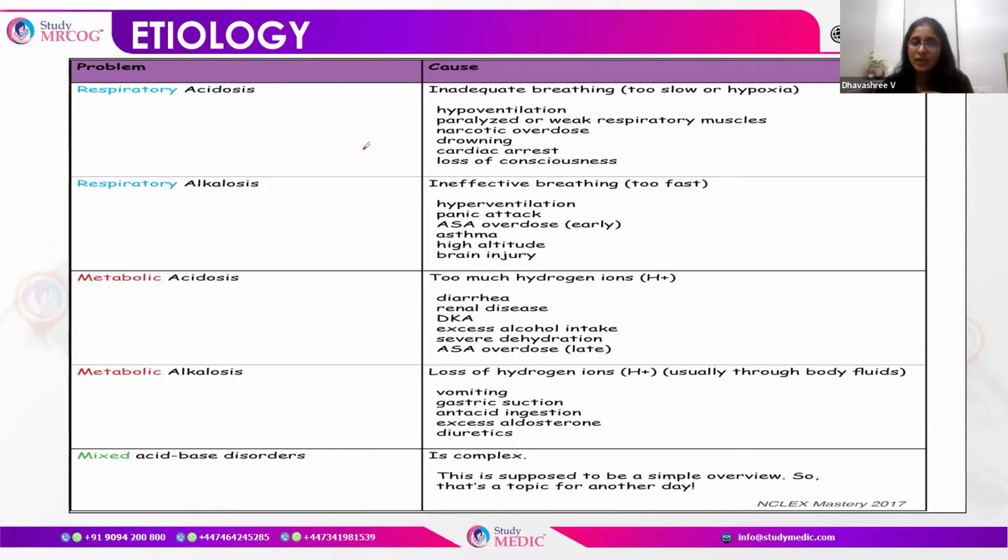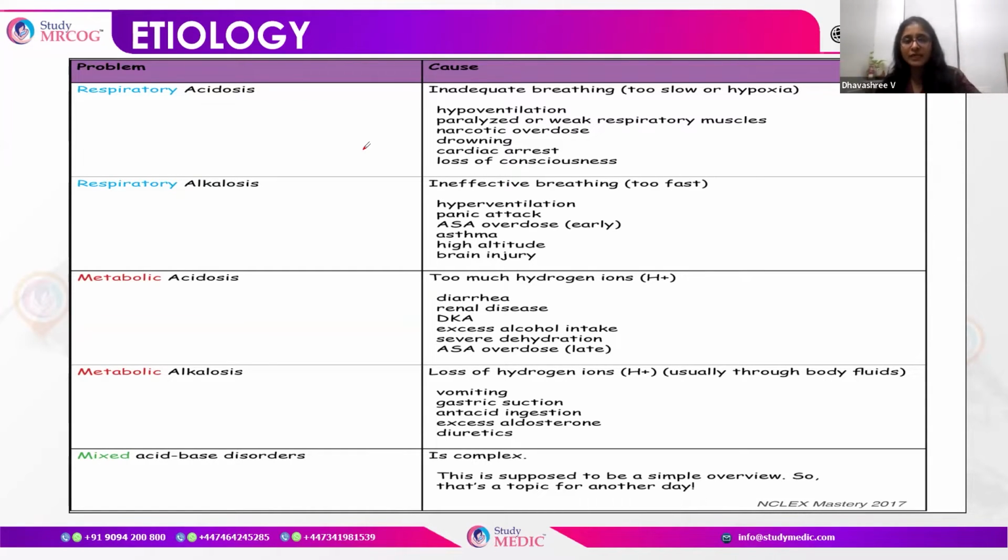What happens in metabolic acidosis? There are too many hydrogen ions. This can happen in diarrhea, renal disease, diabetic ketoacidosis, excessive alcohol intake, the late stages of ASA overdose, and severe dehydration. In metabolic alkalosis, there is a loss of hydrogen ions, usually through body fluids, like vomiting, gastric suctioning, antacid ingestion, excessive aldosterone, and diuretics.